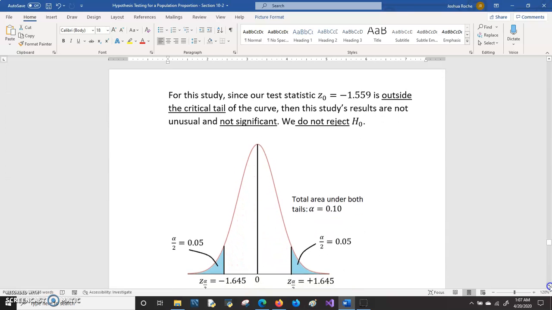Again, our test statistic was negative 1.559. Negative 1.559 is just outside of the left tail. It's maybe about here, negative 1.559. And that means that this particular study's results are not significant. And so we would say that we do not reject the null hypothesis.